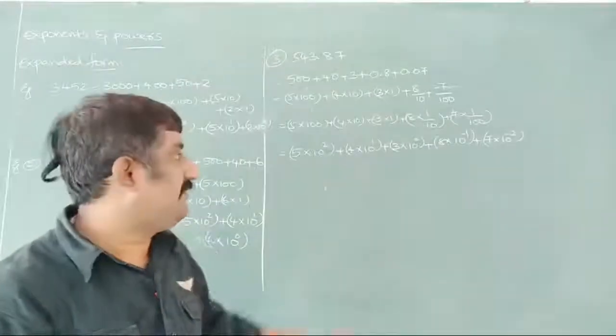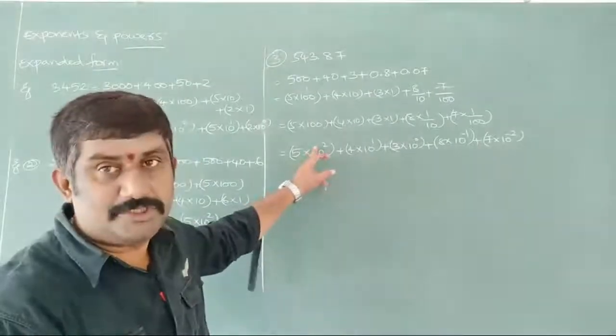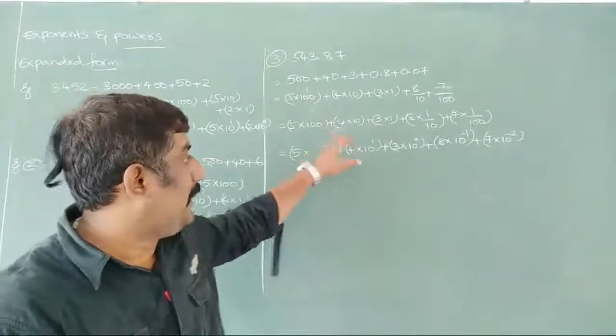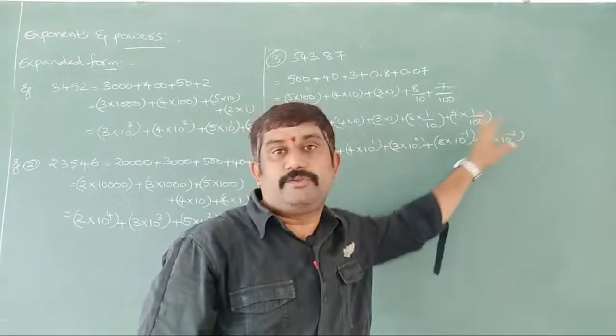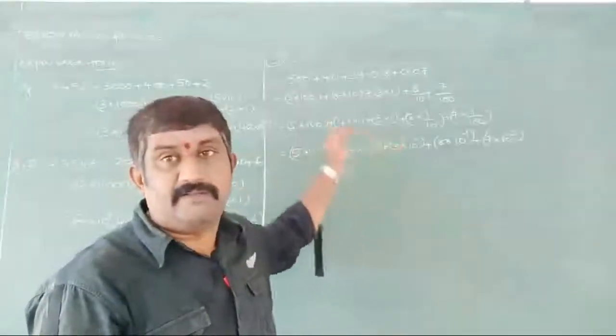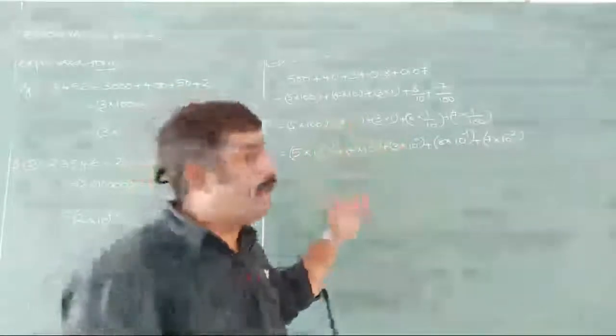Now you observe the powers are in decreasing position. First of all we got 2, later 1, later 0, later minus 1, later minus 2. The powers, the exponents, are going to decrease whenever a number is given here. Let me take another example here.